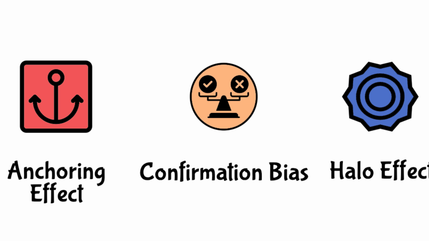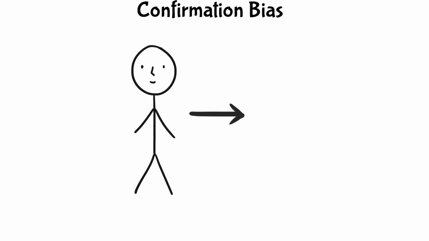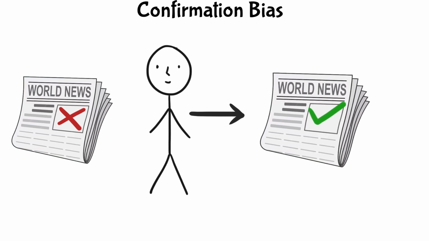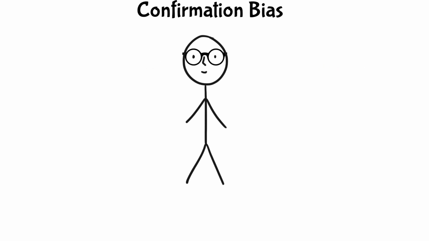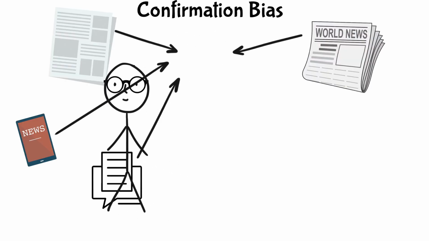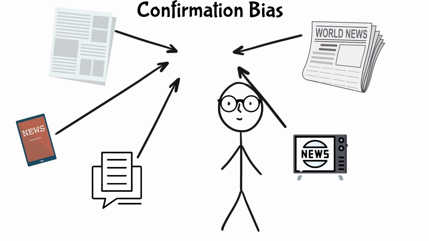Confirmation bias. This bias is when people favor information that confirms their existing beliefs and ignore contradictory evidence. For instance, if you believe in a particular political ideology, you might only read news articles that support it. Think of it as wearing glasses that only let you see what you want to see.